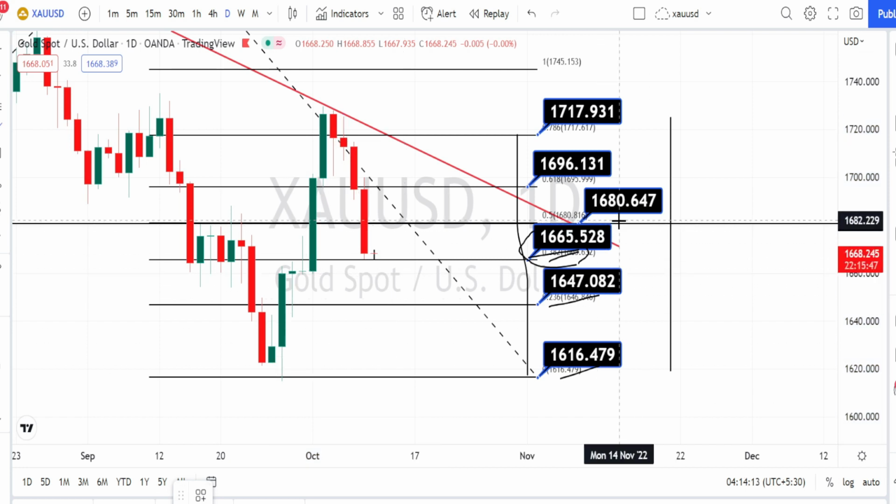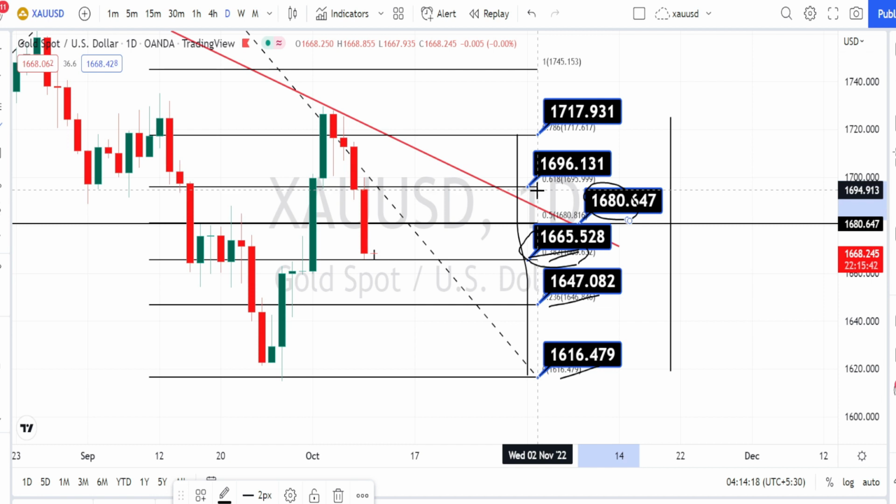And if the price action breaks the resistance level of 1680, next level of resistance is going to be around 1696 or 1700. And if the price action breaks this resistance level, next level of resistance is going to be around 1717. Let us do the analysis in 4 hours time frame.